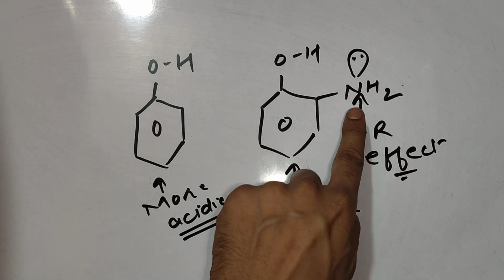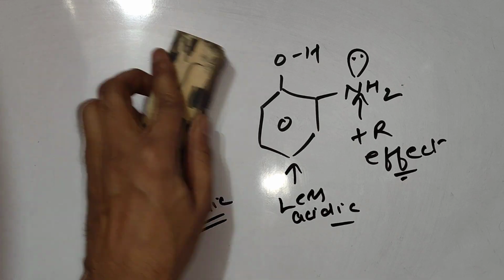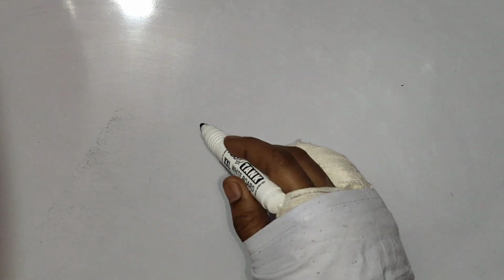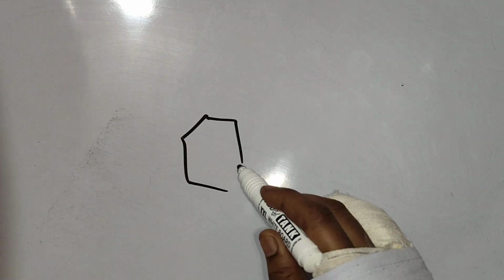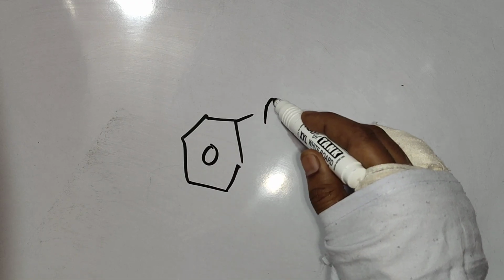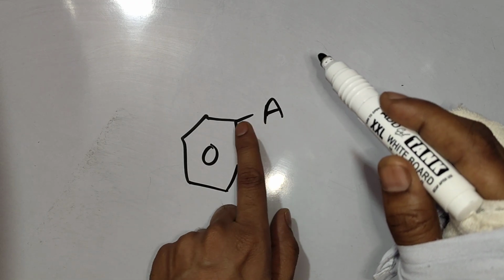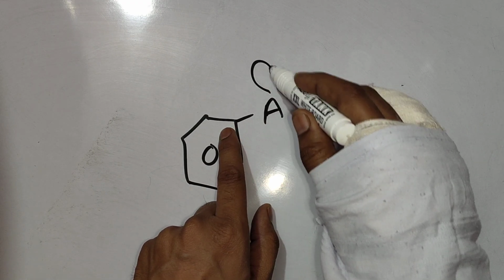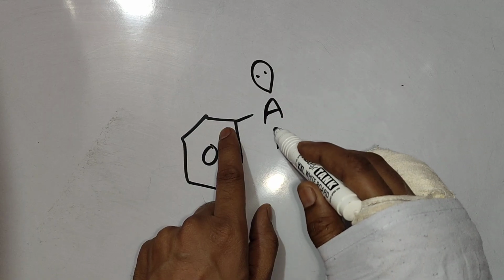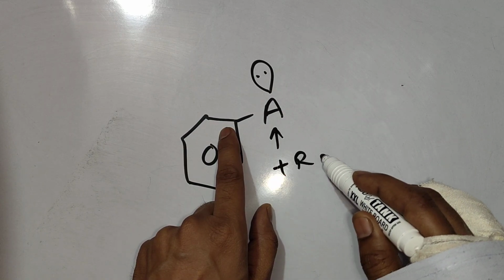Now which substituent can show plus R effect? Already I have told you the sign. The atom which is directly attached with the benzene ring, if carrying a lone pair, such a substituent will show plus R effect.